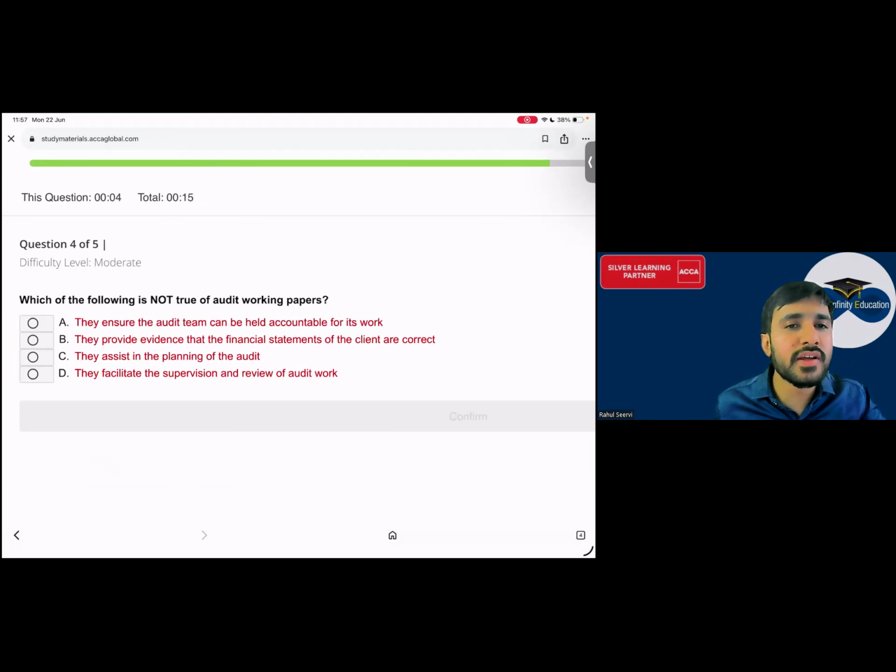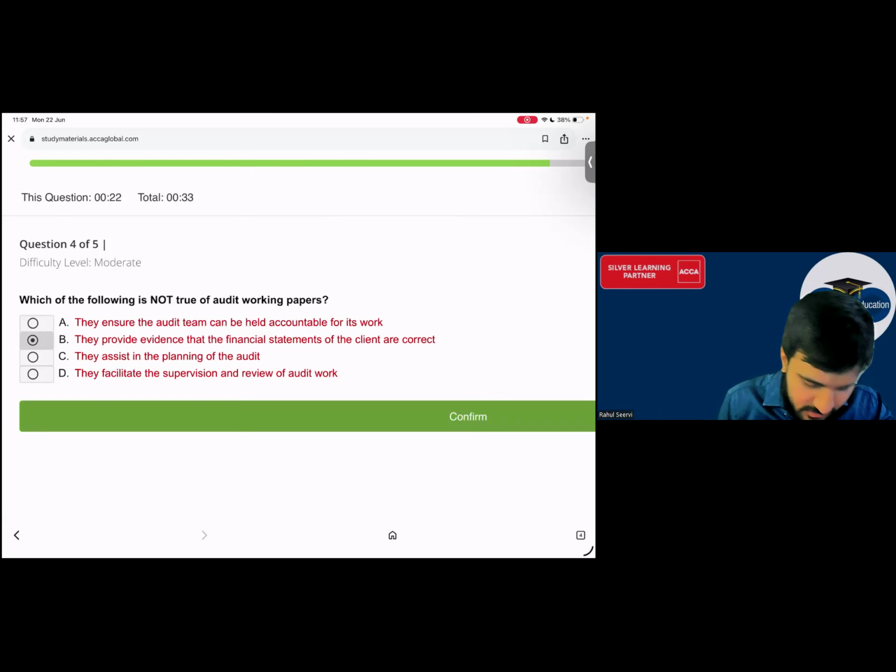Try to eliminate better. Which of the following is not true of the audit working paper? They ensure that the audit team can be held accountable. Sir ये true है. A आंसर नहीं, D नहीं है. अभी B and C में confusion है sir. They provide evidence that the financial statements of the clients are correct. Do they provide evidence that everything is right? No. इसका आंसर B है.